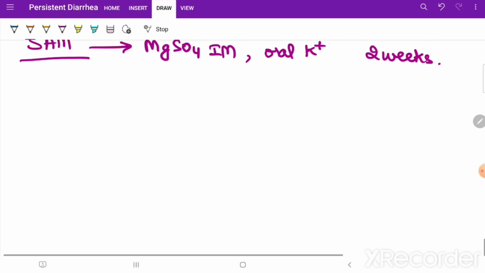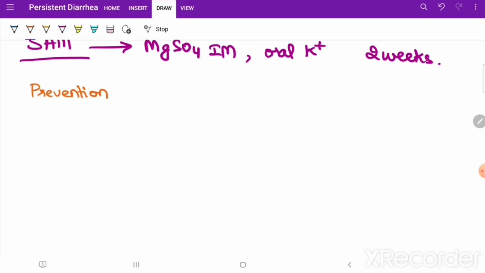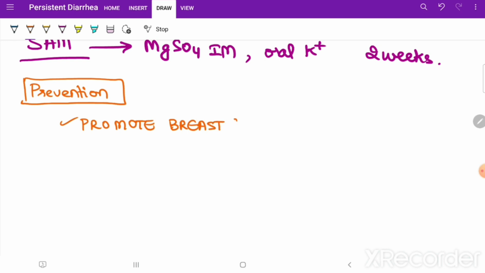Okay, in the last I'll be talking about prevention. What are the methods to prevent, like how can we prevent persistent diarrhea from happening in children? Are there any known things which can prevent persistent diarrhea in children? Firstly, we should promote breastfeeding, exclusive breastfeeding, especially in the first 6 months of life. Okay. Active and prompt management of acute diarrhea.